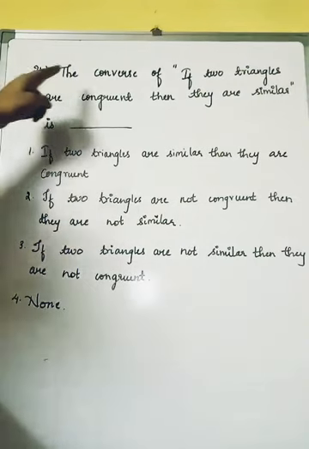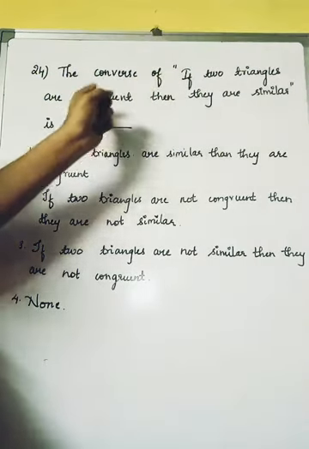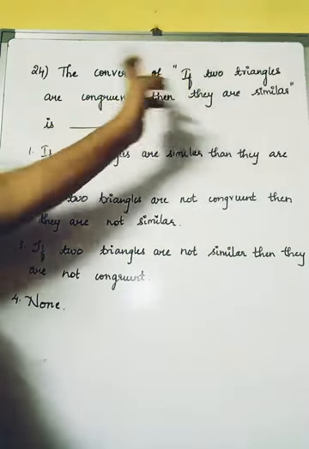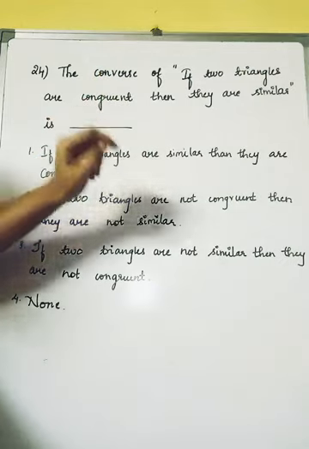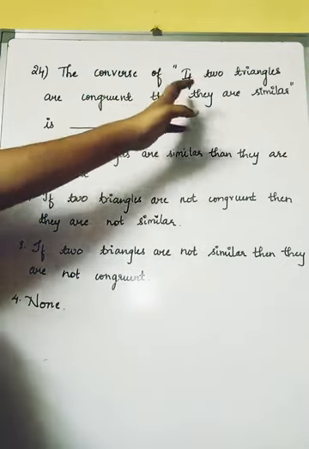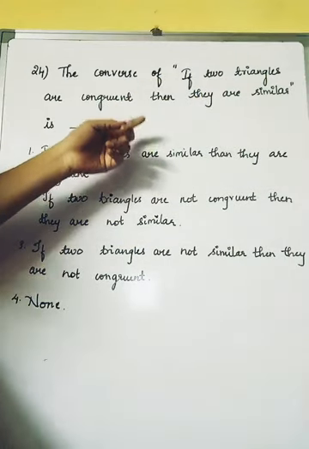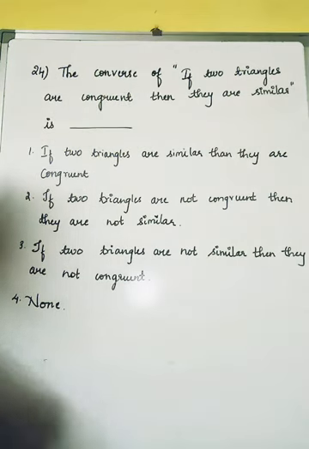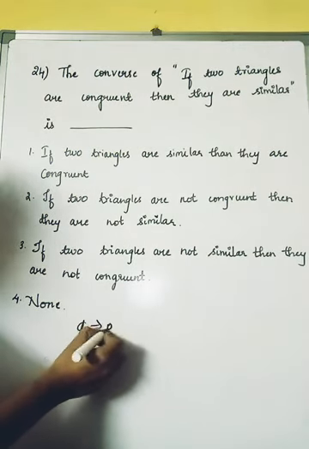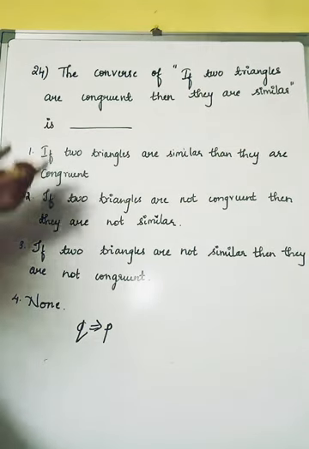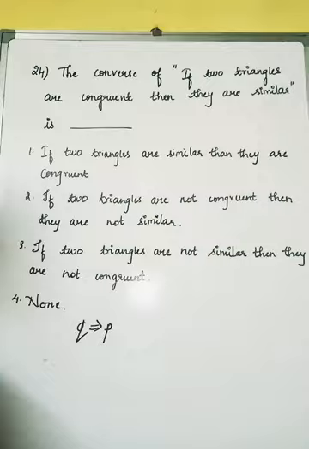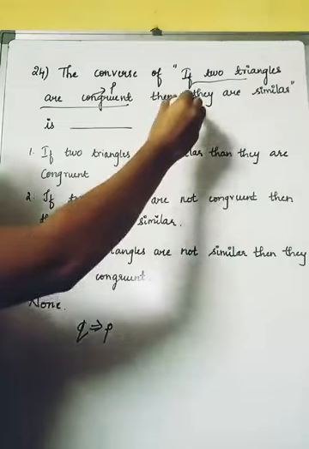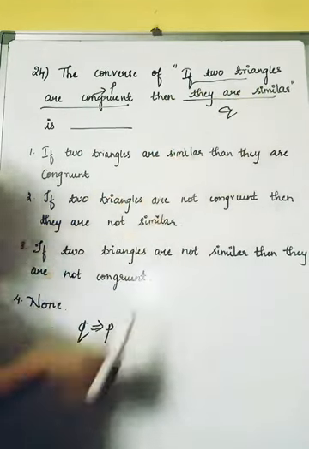So students, the next question is: the converse of "if two triangles are congruent, then they are similar." Here we have two components. "If two triangles are congruent" is one component, which is called P. "Then they are similar" is another component, which is called Q. Just now we discussed the converse. Converse is what? Q implies P. Yes or no? So we need to check which option will satisfy Q implies P. Here P is the first component and Q is the second component.